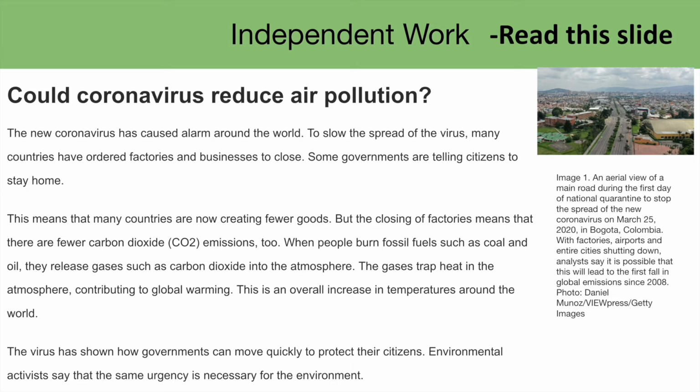When people burn fossil fuels such as coal and oil, they release gases such as carbon dioxide into the atmosphere. The gases trap heat in the atmosphere, contributing to global warming. This is an overall increase in temperatures around the world. The coronavirus has shown how governments can move quickly to protect their citizens. Environmental activists say that the same urgency is necessary for the environment.